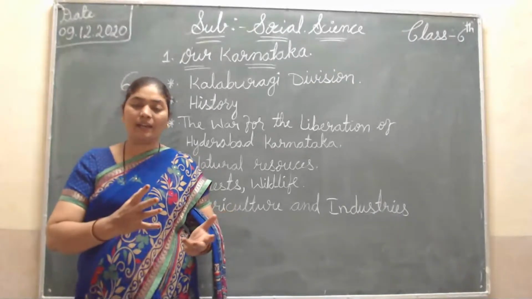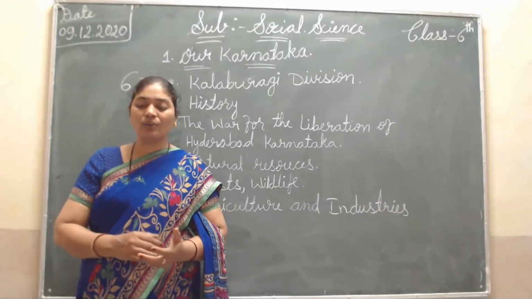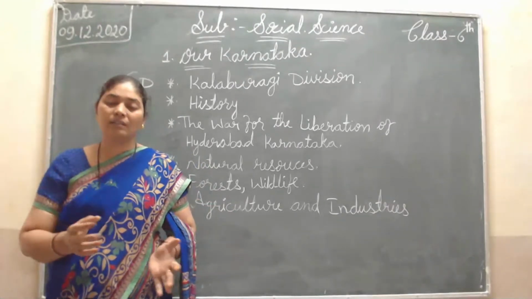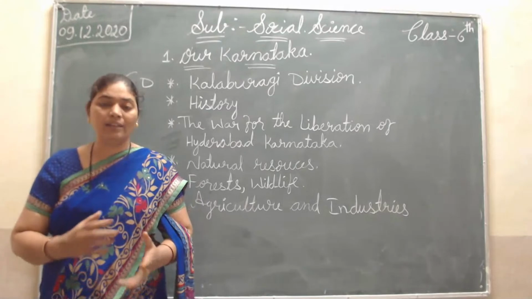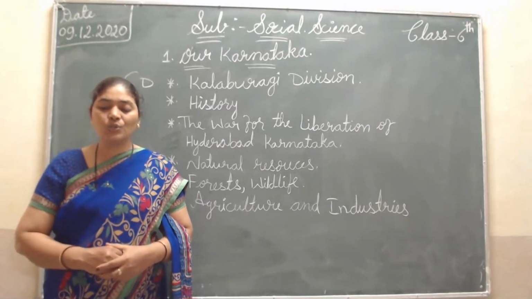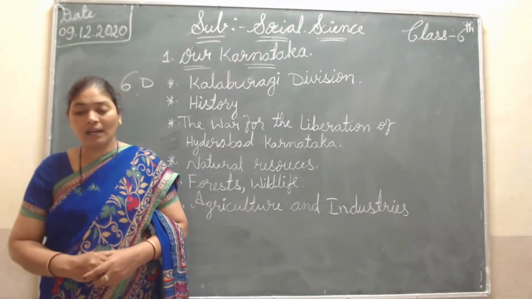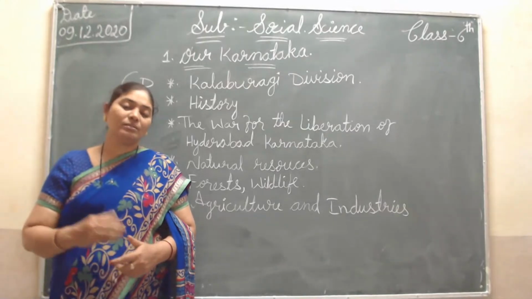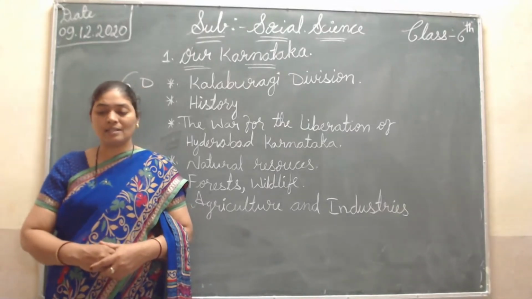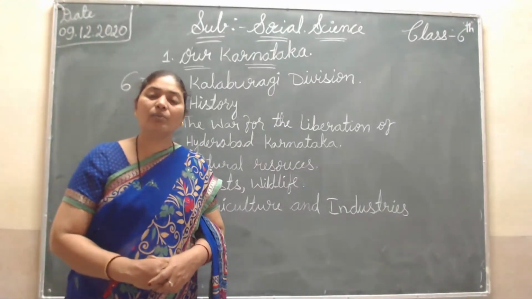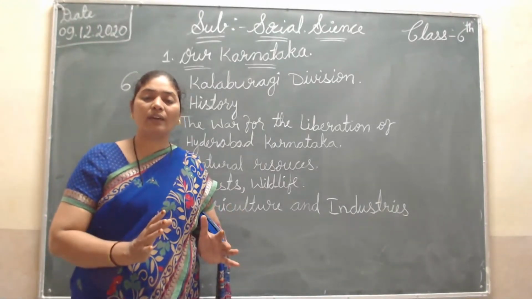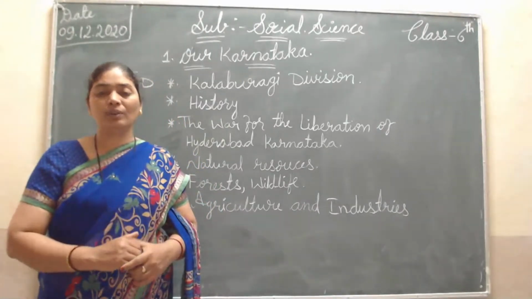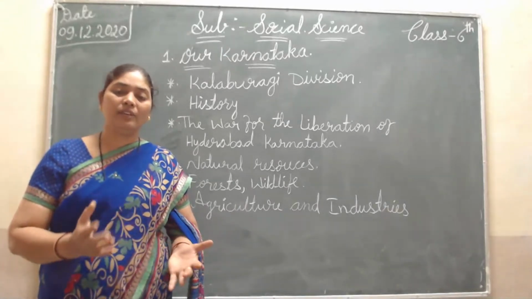Langurs are like monkeys. So deer, fox, bear, wolf, and wild dogs are what we get in our division. These are the wild animals. Then again, Daroji Bear Sanctuary is in Ballari. We get more deer in Ballari and Raichur districts also. It means we do not have much forest, so we have fewer wild animals. If our area had more forest cover, then we would get more wild animals.